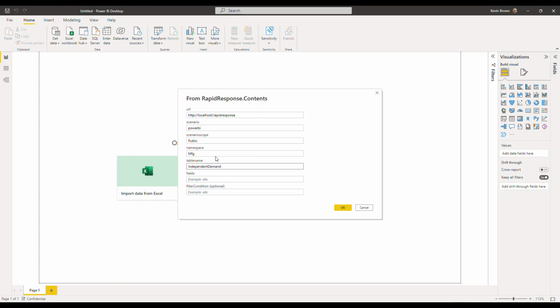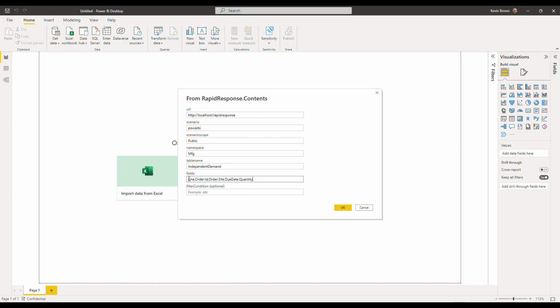But of course you can pick any table from the RapidResponse system, apart from tables that are in the system namespace. Any others you can go and pull the data from. And now I'm going to select a set of fields from that table that I want to include in my data.